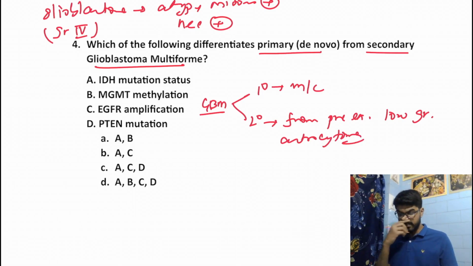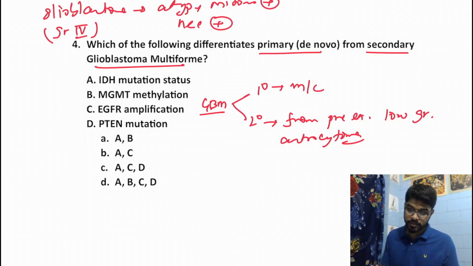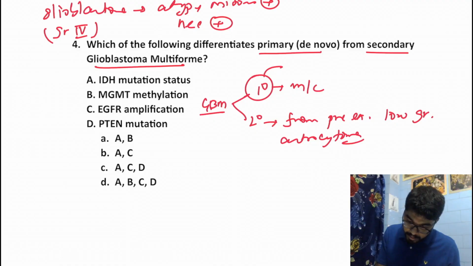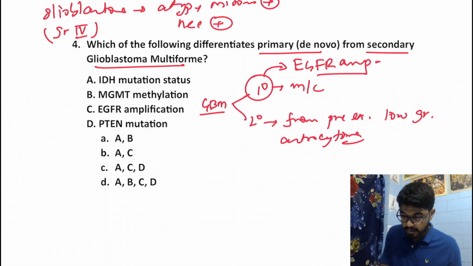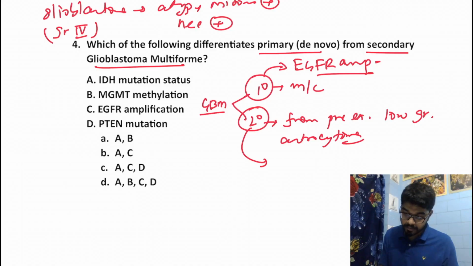So if a pre-existing low grade astrocytoma converts into a glioblastoma multiforme, we call it secondary glioblastoma. Now, primary is associated with EGFR amplification, whereas secondary is associated with IDH mutation.